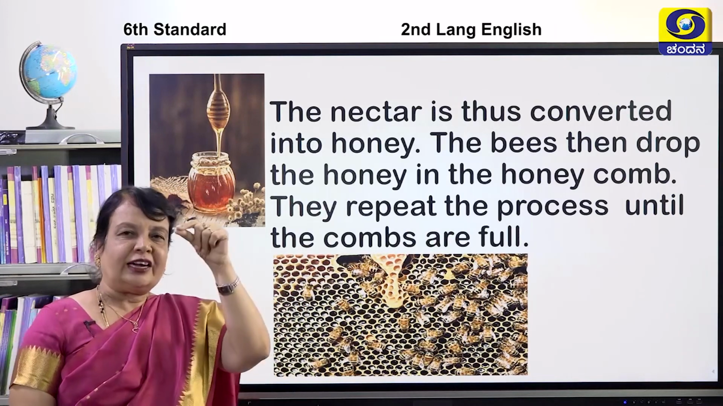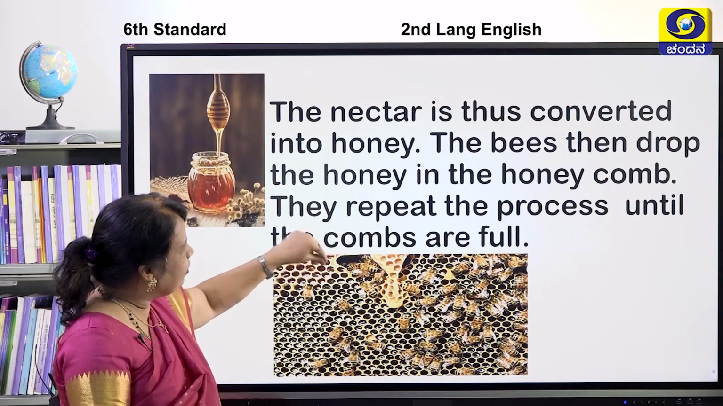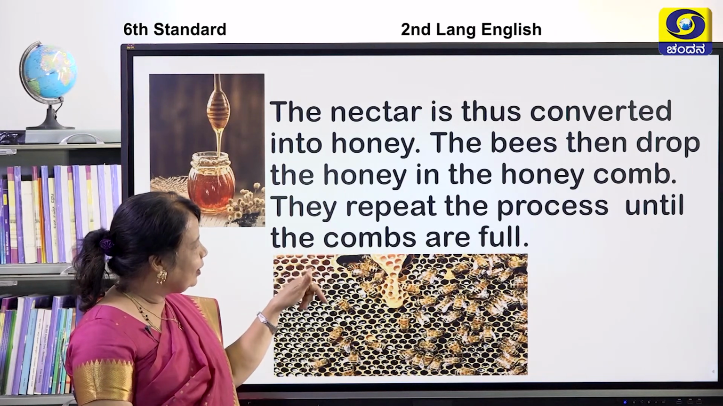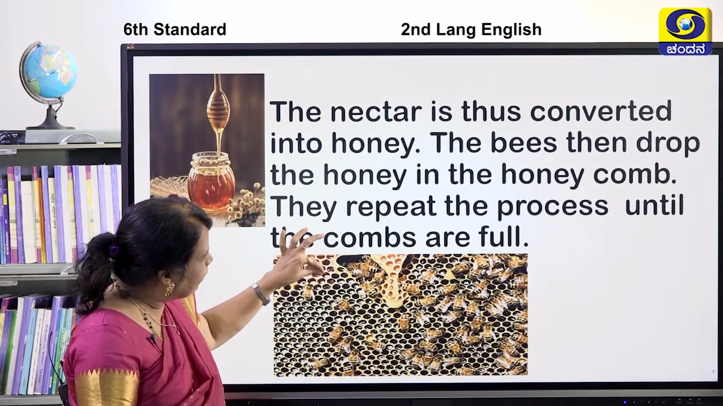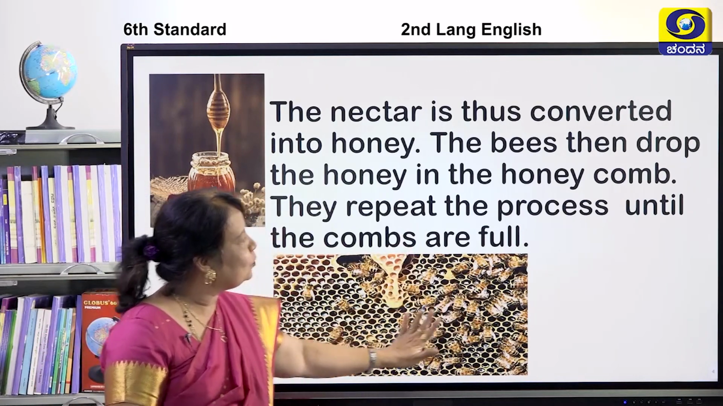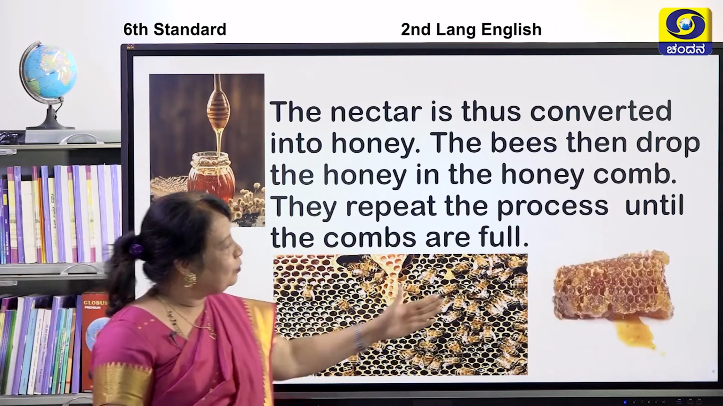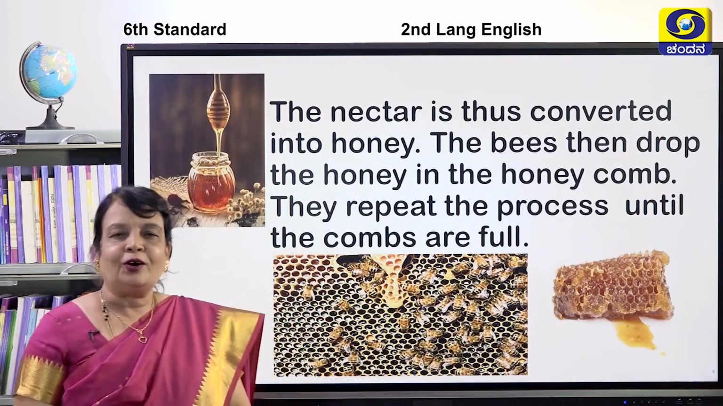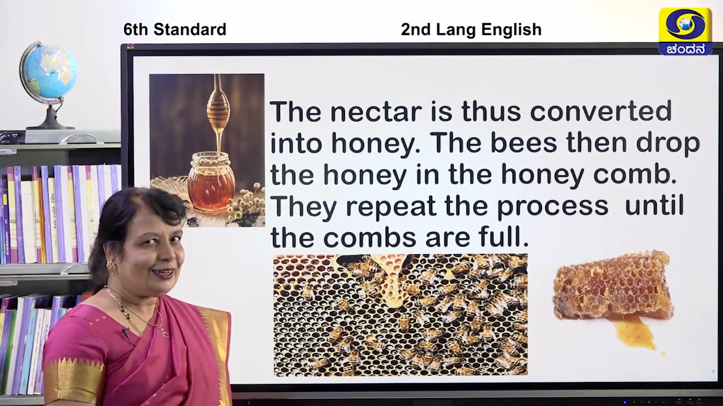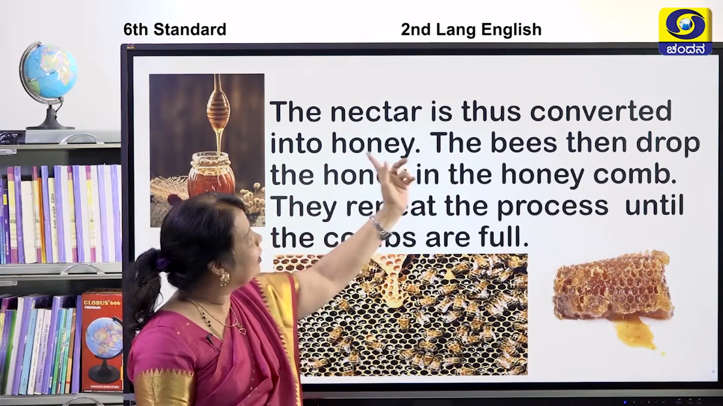Now the nectar is converted into honey. After it, it will drop all the honey in the honeycomb. This is called honeycomb. Can you see children here? And after filling one, it will go to the next honeycomb. Again filling that, it will go to the next comb till all the honeycombs are full. Isn't it children? So after this, we will get the honey. What is the taste of honey? It will be very sweet. So what is converted into honey? Very good. The nectar is converted into honey.